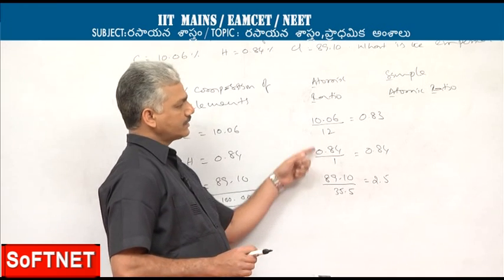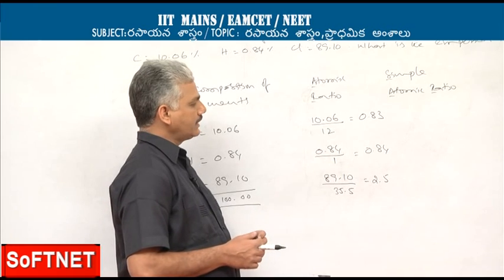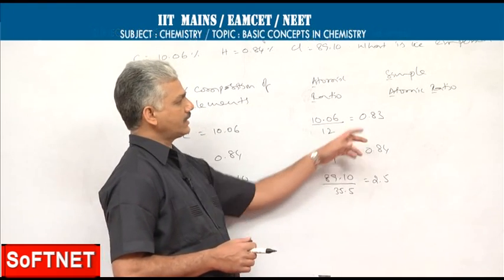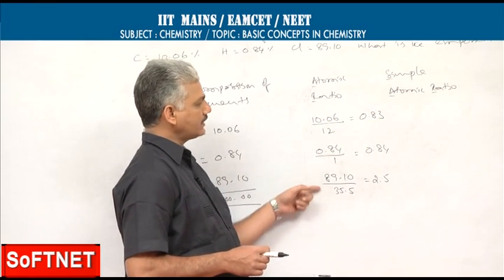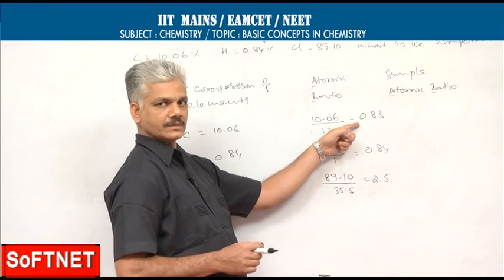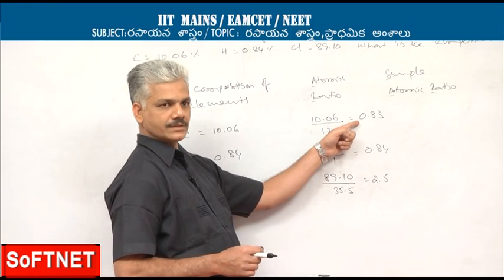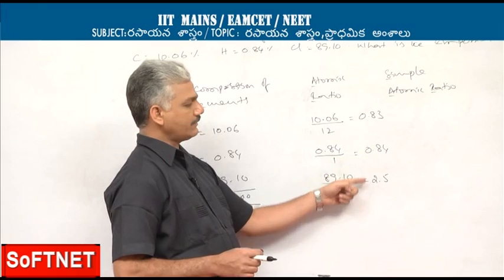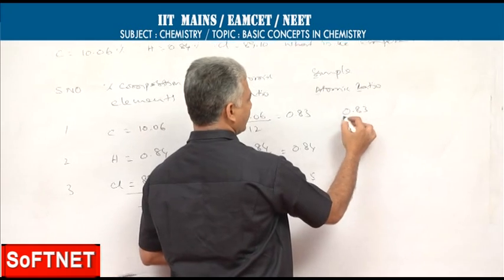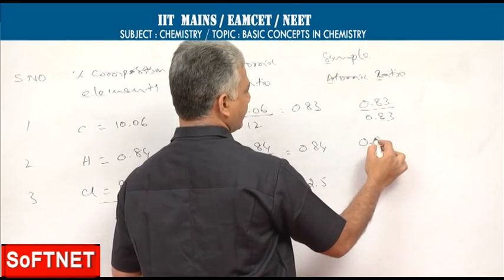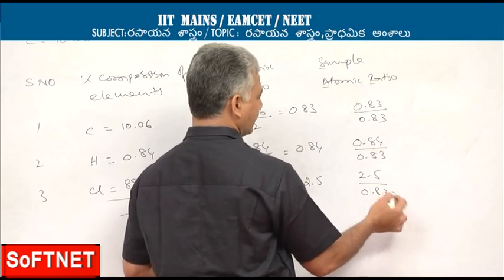In the atomic ratio, you will come across various values. Select the least value and divide all other values by it. The ratio obtained is called the simple atomic ratio. Say for example, here in the atomic ratio you came across 0.83, 0.84 and 2.5. So the least value is 0.83. With this we have to divide all other values. So in the simple atomic ratio column, 0.83 by 0.83, 0.84 by 0.83, 2.5 by 0.83.